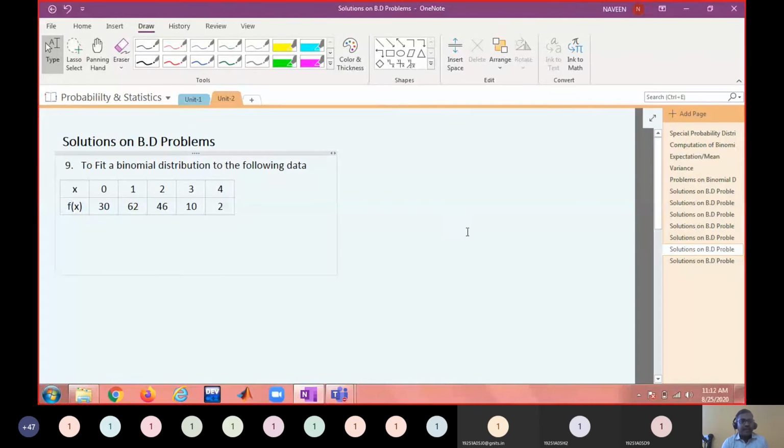So we will find the binomial distribution in such a way that it has the mean of this frequency distribution. Before that, find the mean of the above frequency distribution.